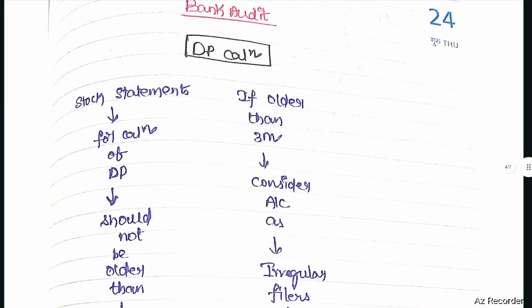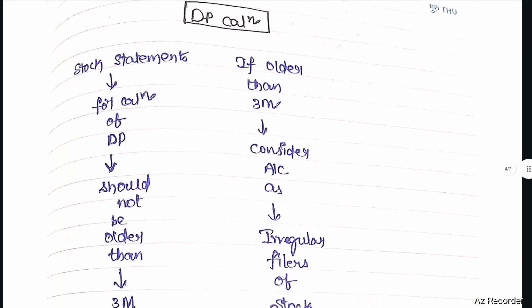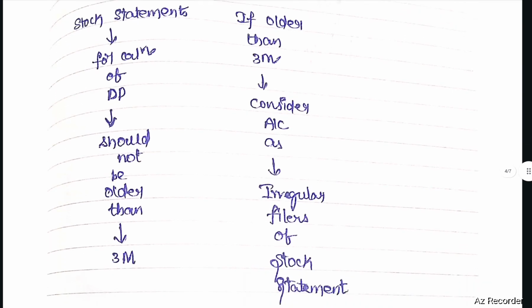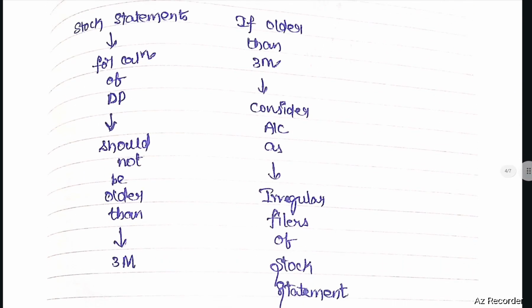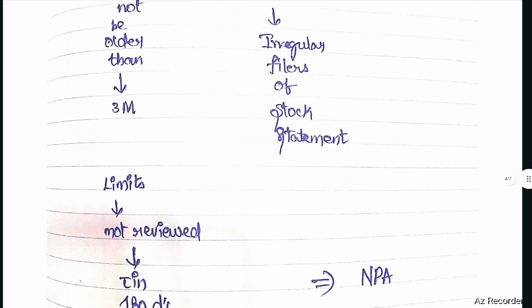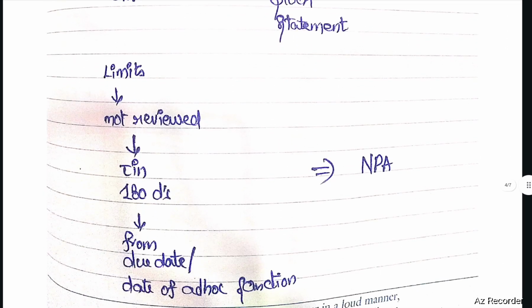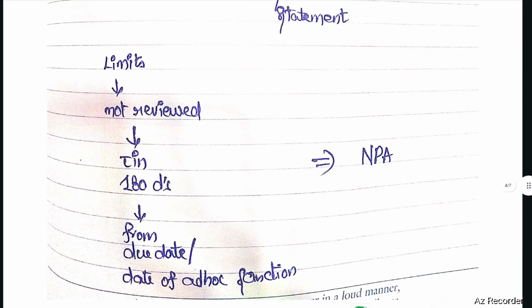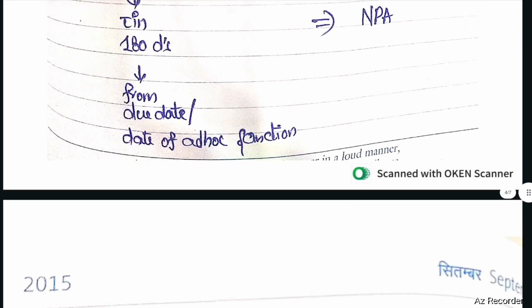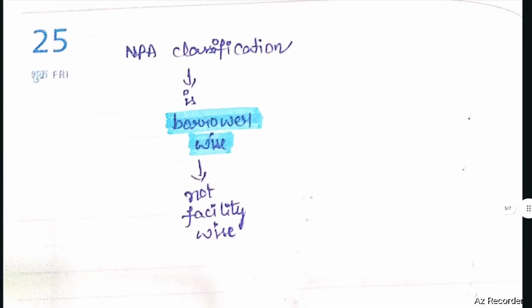Bank audit, DP calculation. Stock statements for calculation of DP should not be older than 3 months. If older than 3 months, consider the account as an irregular filer of stock statements. If the limit is not reviewed within 180 days from the due date or date of ad hoc sanction, it shall be considered as NPA. NPA classification is borrower-wise, not facility-wise.